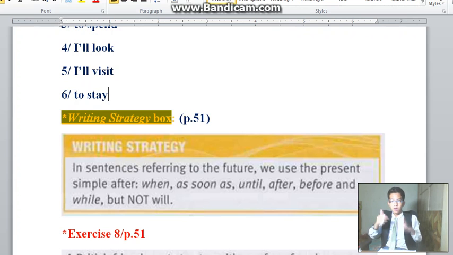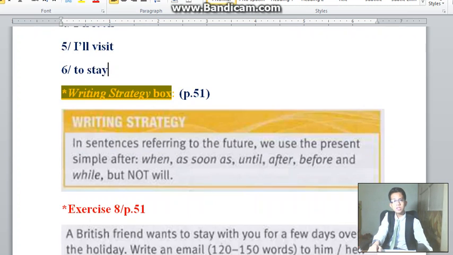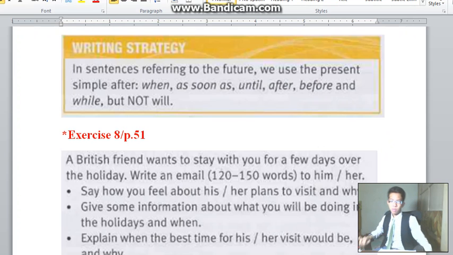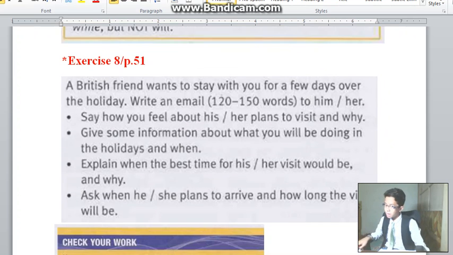But remember, present simple referring to the future is used after when, as soon as, until, after, before, and while. We will not use will in sentences referring to the future. Remember that? So we will now read exercise number 8 on page number 51.